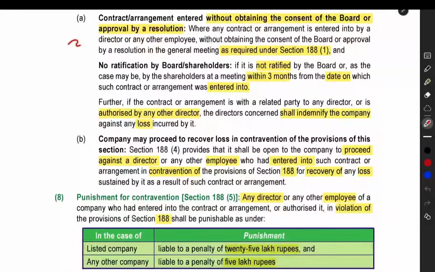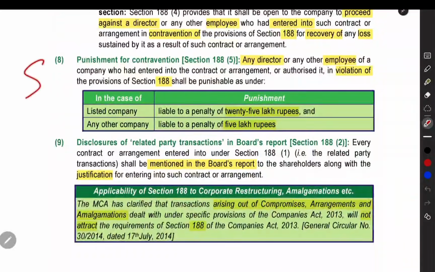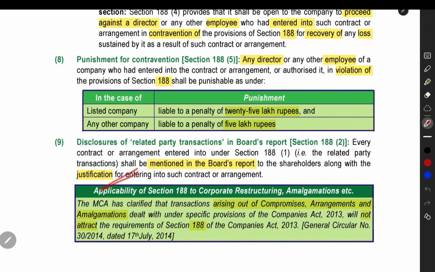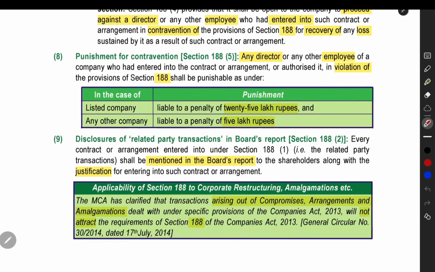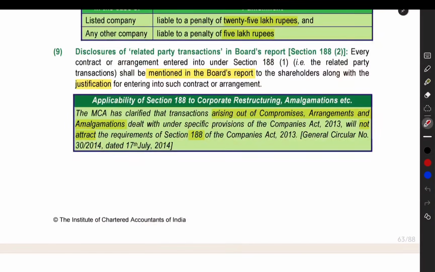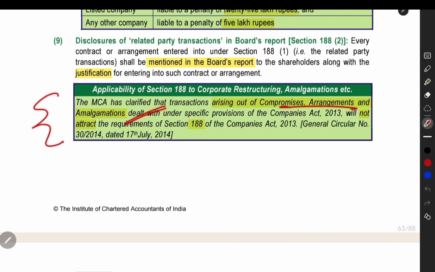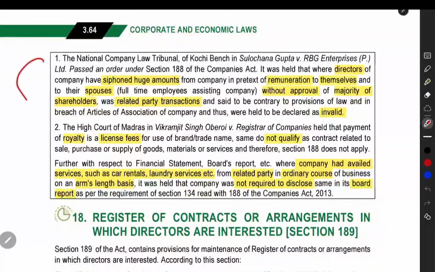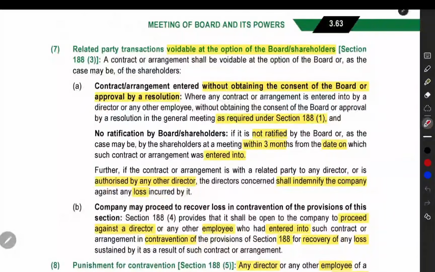So those related details they have given here, and then the punishment or contravention section they have given, same as all the other sections. And the related party transaction whatever you have done should be mentioned in the board report, and you also have to give the explanation of why you did that related party transaction, why it is necessary. And then this will not apply to compromise, arrangement and amalgamation. That clarification they have given here, that you can read by yourself. Here also they have given two case law references which you can also read by yourself. So that's all about related party transactions under section 188.